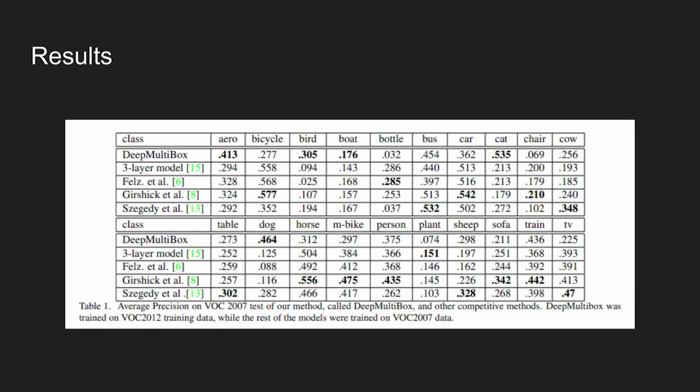Now, let's look at the results. The model was trained on VOC2012 dataset and was evaluated on VOC2007 evaluation set. For evaluation, the authors separately trained DeepNet-based classifier and used it to evaluate object detection model. The achieved mean average precision is 0.29, which is on par with other state-of-the-art. The model does not achieve top mean average precision scores on all classes, but most of the performance is on par with other state-of-the-art models.